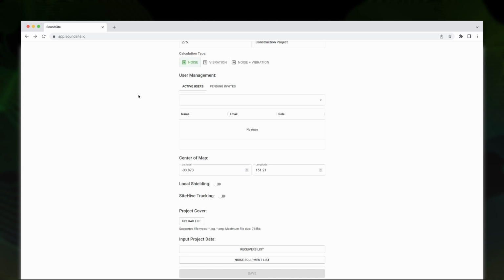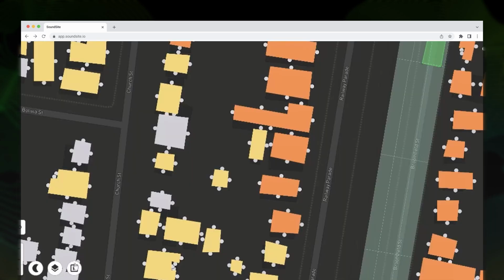As a part of the update, all projects within the app can be set up to calculate noise, vibration, or both effects. After saving, it is possible to switch between calculated effects on the map.